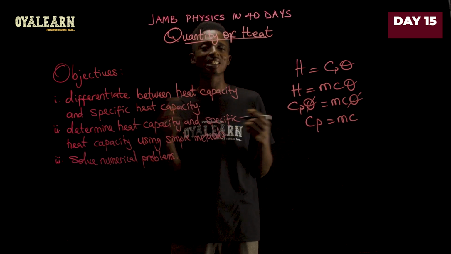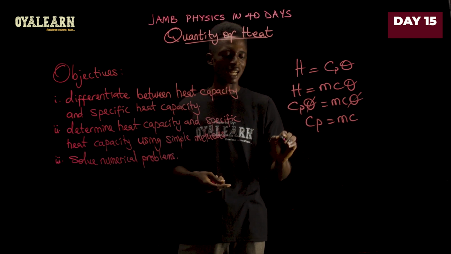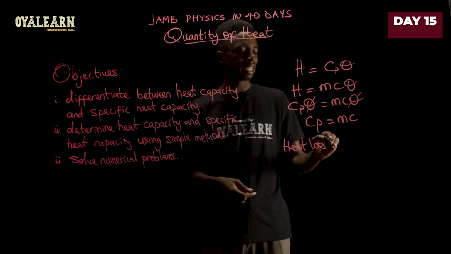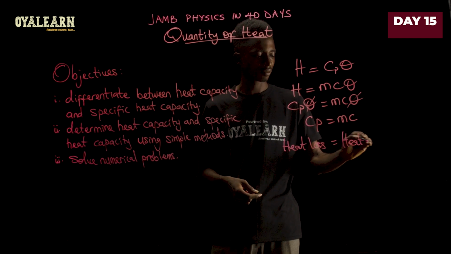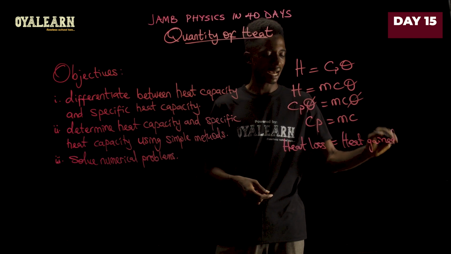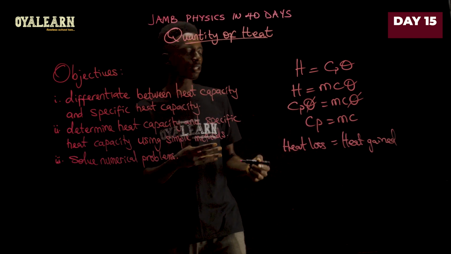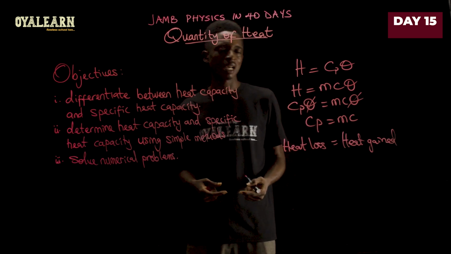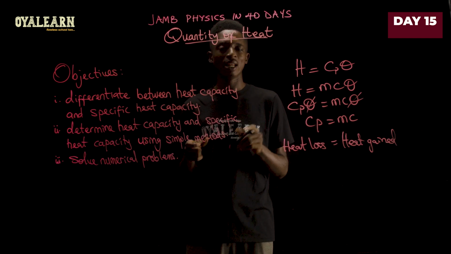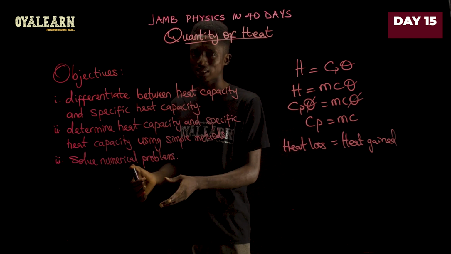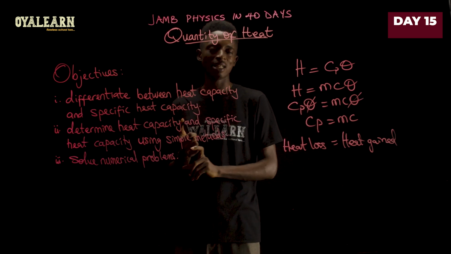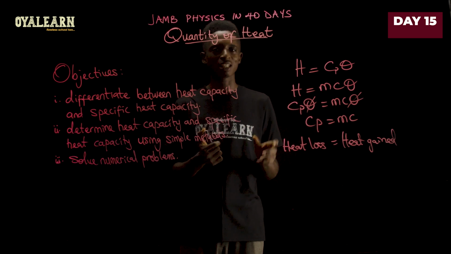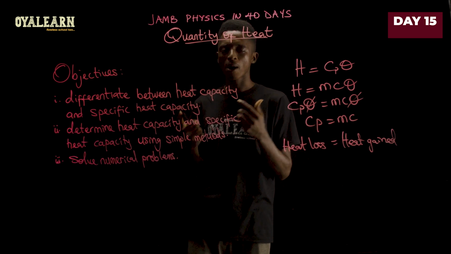So basically, since it's still heat energy we are working with, we always say that the heat loss by one substance equals the heat gained by another, right? So when you're trying to find the specific heat capacity or the thermal capacity of a particular substance, you can use either the method of mixture or the electrical method, depending on how the question is set. Like if you are using heating elements, then that is the electrical method. But if you are using the calorimeter, then that would be the method of mixtures.